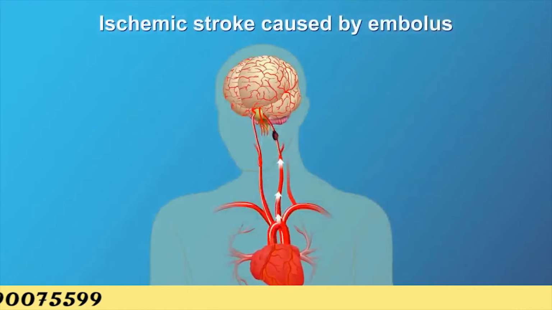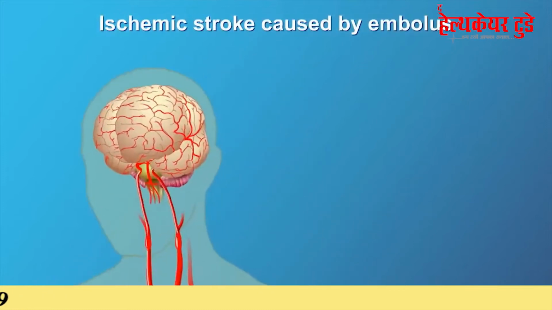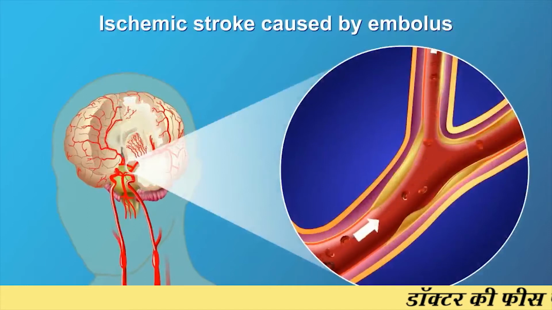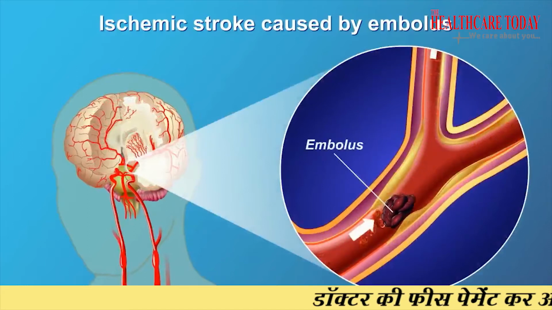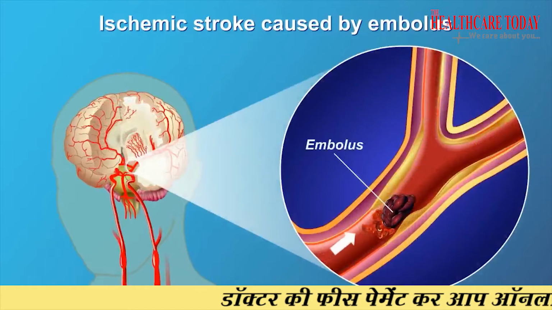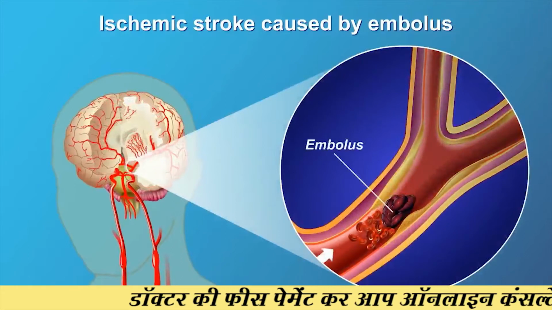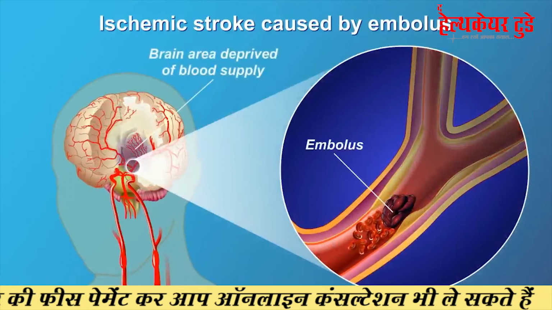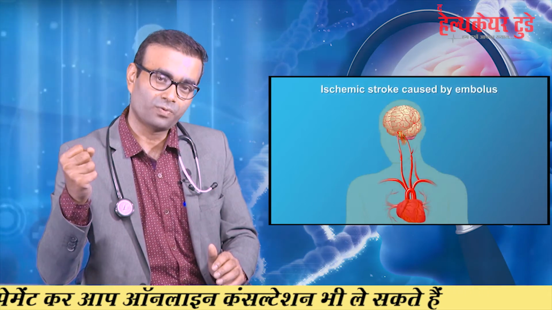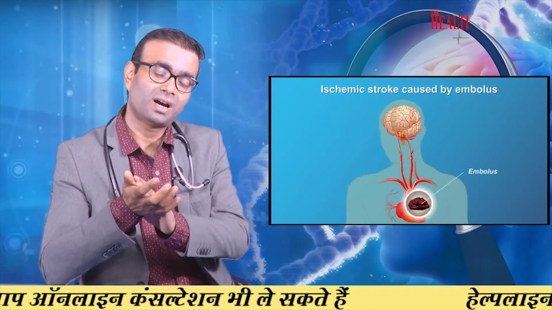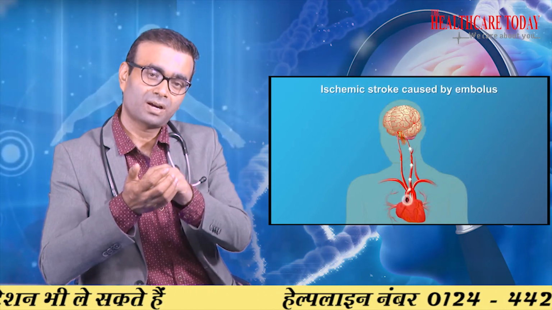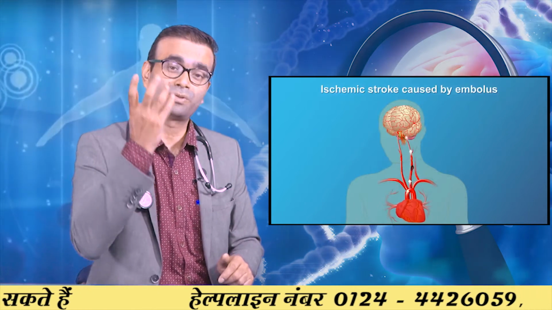Another way is that the heart should pump and the beat should come in a regular way. Because of some causes, this regularity may be disturbed, which in medical terms we call atrial fibrillation. That means the heart is pumping, then stopping in between, then again pumping and starting, so it is pumping irregularly. Doing so gives rise to clot formation within the heart itself. That clot sometimes gets dislodged from the wall of the heart, and then goes into the brain, giving rise to stroke.